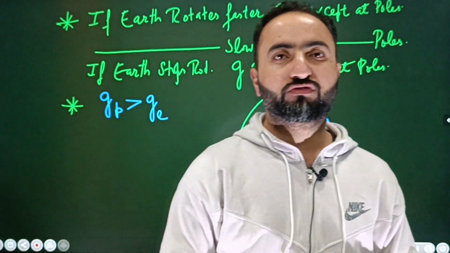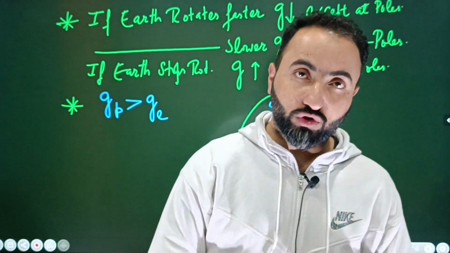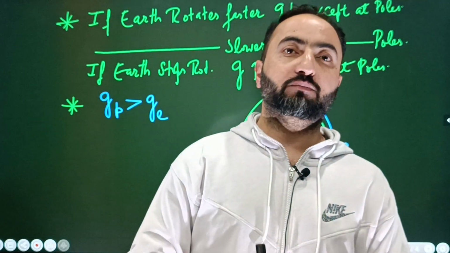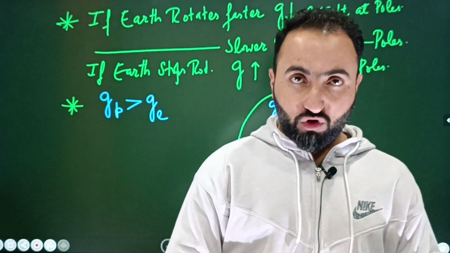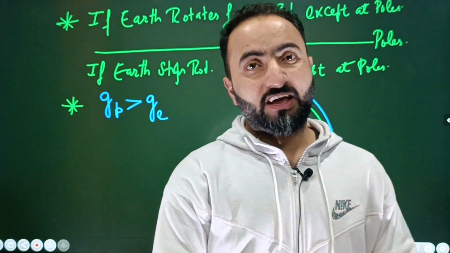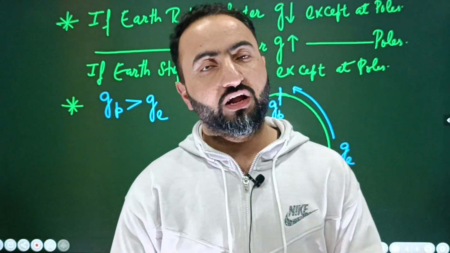Acceleration due to gravity at the poles is more compared to the equator, and it is because of both. Number one, because of shape, because the polar radius is less compared to the equatorial radius. Number two, because of the rotation as well. Because of Earth's rotation, the value of g decreases at the equator and remains unaffected at the poles. So the value of g is less at the equator compared to the poles.